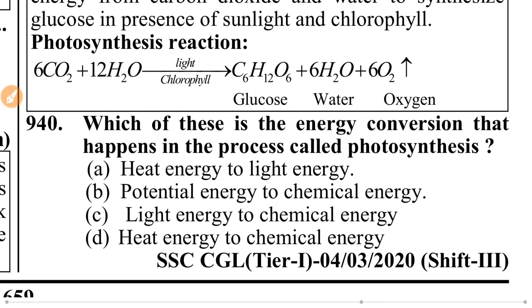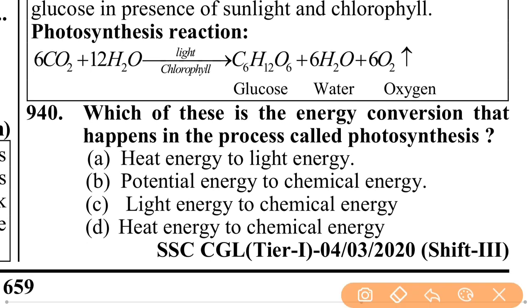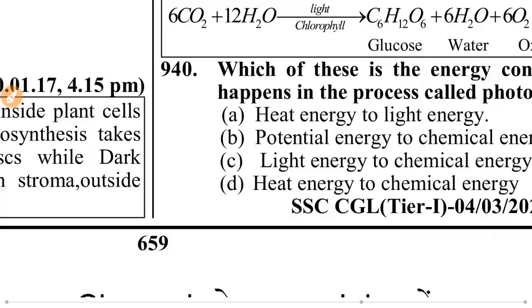Which of these is the energy conversion that happens in the process called photosynthesis? Heat energy to light energy, potential energy to chemical energy, light energy to chemical energy, heat energy to chemical energy. C is right, because the light from the sun, the plant chlorophyll converts it into chemical energy. Light energy to chemical energy.